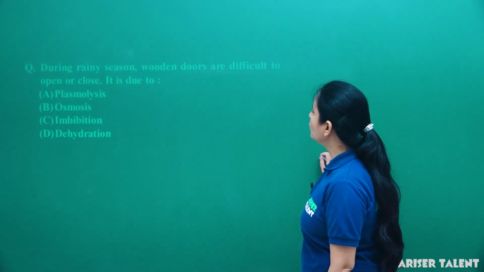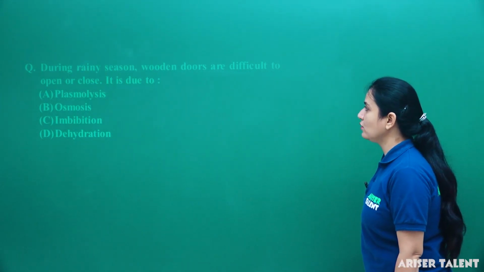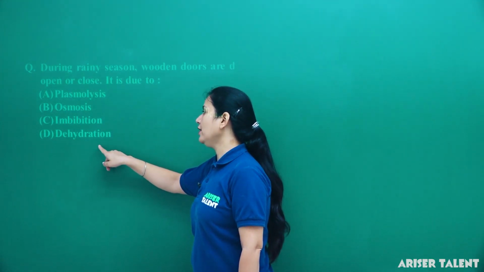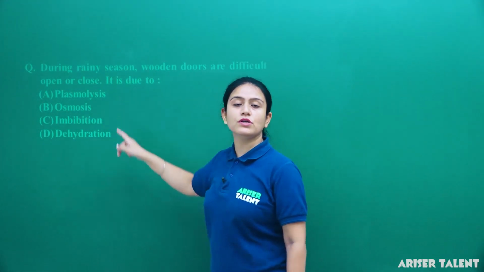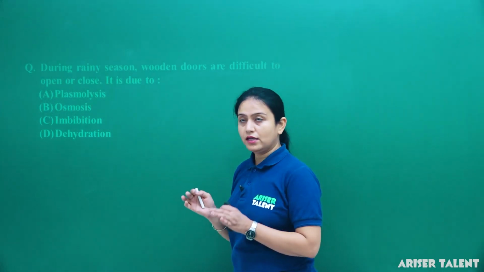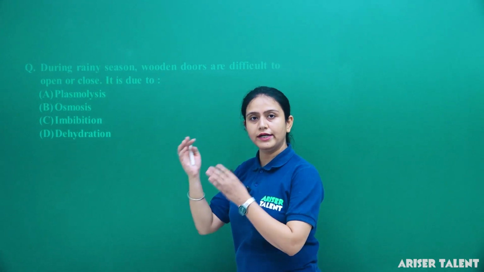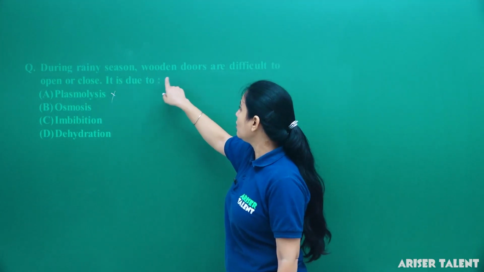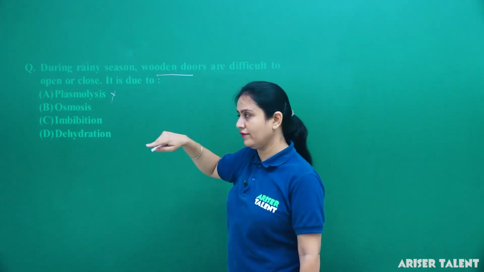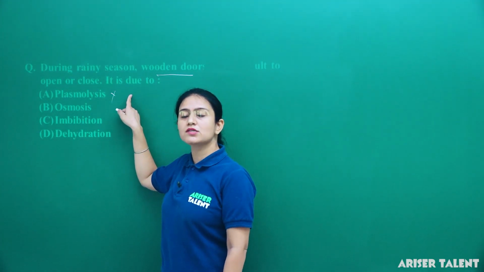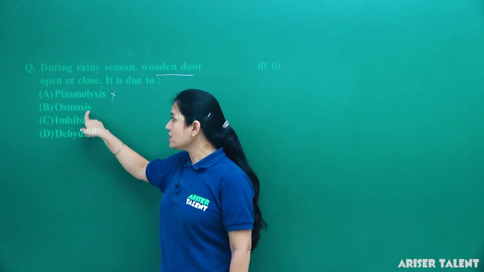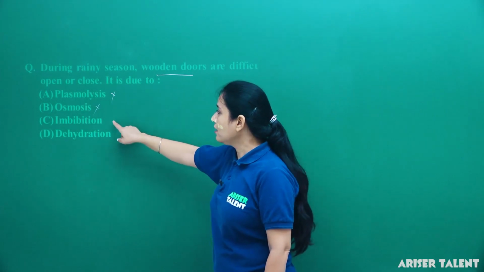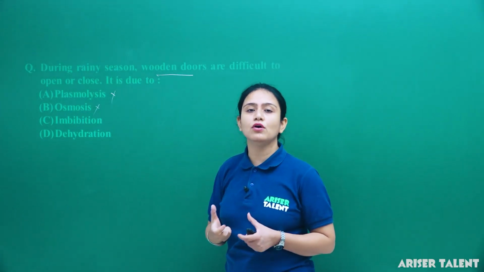During rainy season, wooden doors are difficult to open or close. It is due to plasmolysis, osmosis, imbibition or dehydration. What happens in plasmolysis? When we keep a cell in a hypertonic solution, the internal materials move out. It's not possible here because a wooden door is a non-living thing, and plasmolysis occurs only in living cells. Osmosis is also not the process, because it is part of diffusion. Imbibition means absorption of water.